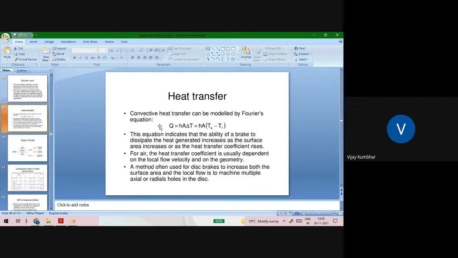Then convective heat transfer can be modeled by Fourier's equation, that is Q = hAΔT, that is hA(Ts − Tf). This equation indicates that the ability of a brake to dissipate the heat generated increases as the surface area increases and as the heat transfer coefficient rises. For air, the heat transfer coefficient usually depends on the local flow velocity and the geometry, and a method often used for the disc brake to increase both the surface area and the local flow is to machine multiple axial or radial holes in the disc.